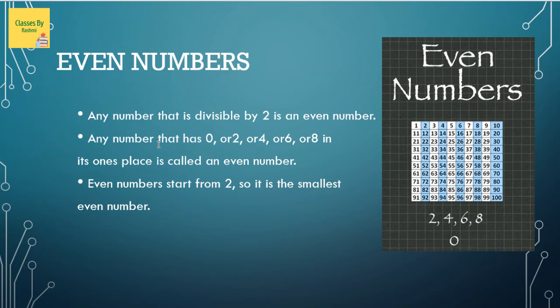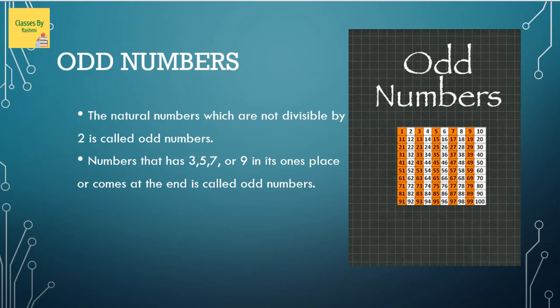Okay, moving ahead, we have odd numbers. Odd numbers are exactly different from even numbers. In even numbers, if the unit place digit is either 0 or 2 or 4 or 6 or 8, then it's an even number. Now in an odd number, you should have none of these. If you see any other digit except 0, 2, 4, 6, 8, then it's an odd number.